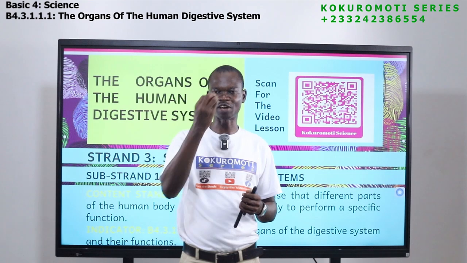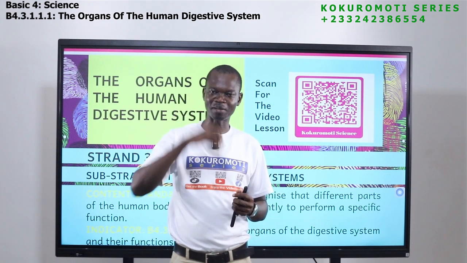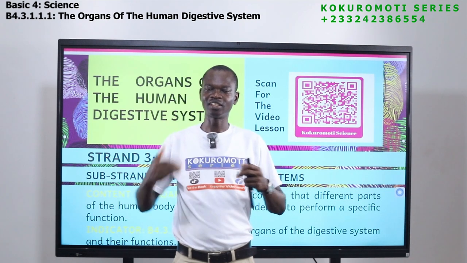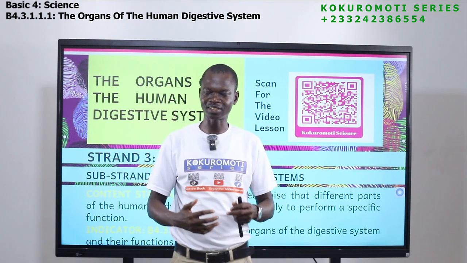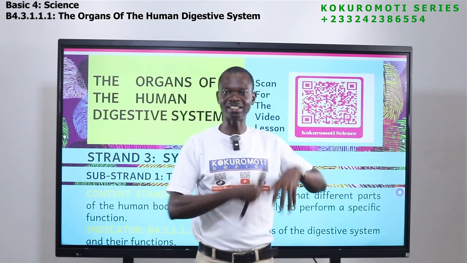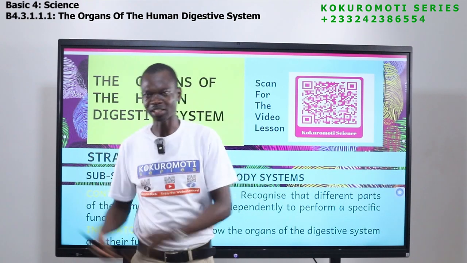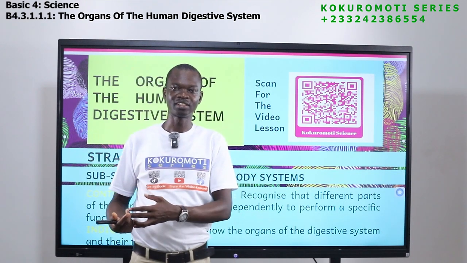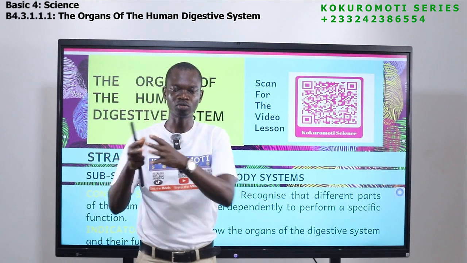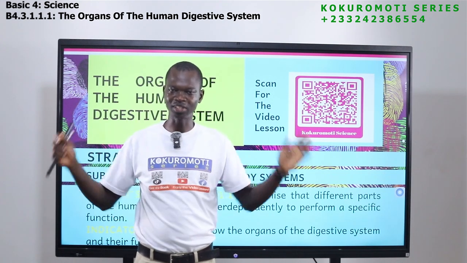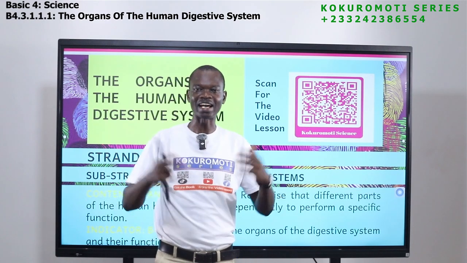Yes, it's all about the food that we eat. When the food goes into the body, it digests, or it breaks into different or smaller pieces. The body takes what it needs. The part that is not needed by the body comes out as feces. That is what we go to the toilet to make sure comes out. So today's lesson is about digestion.